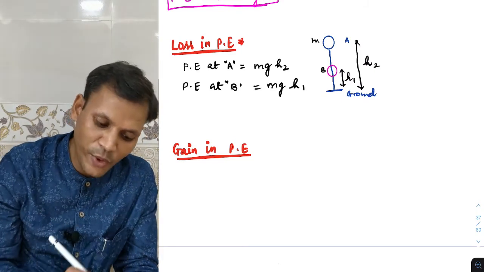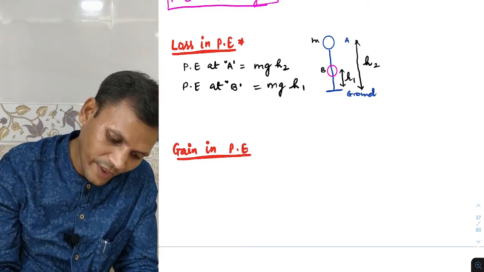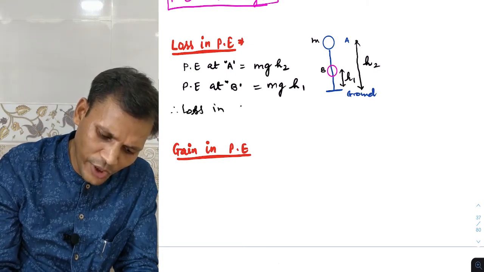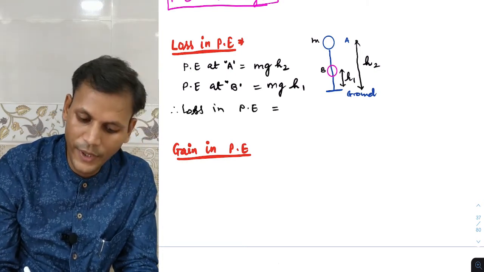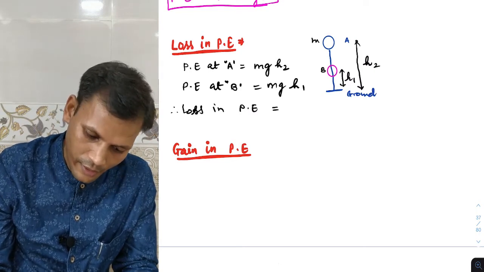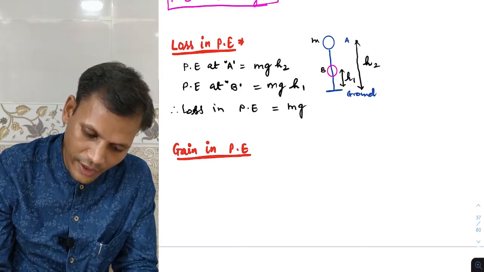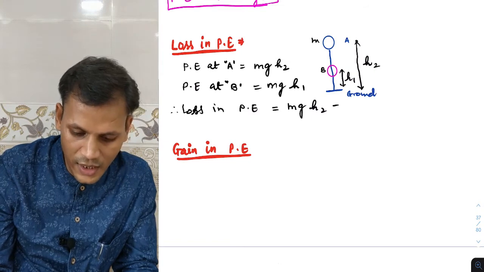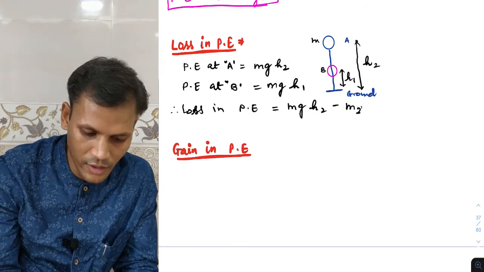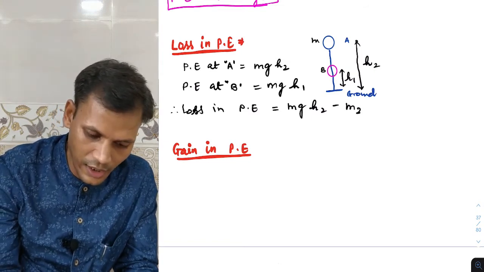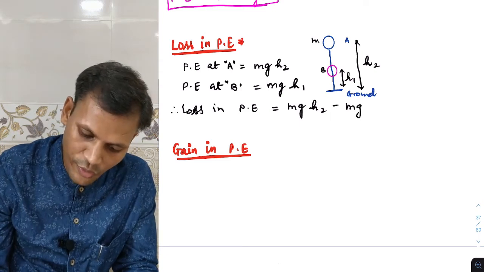Therefore loss in potential energy will be mgh2 minus mgh1.